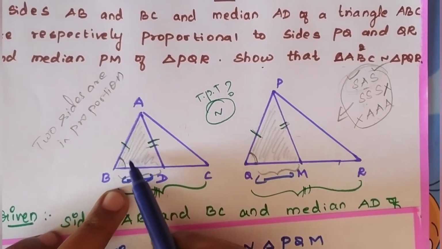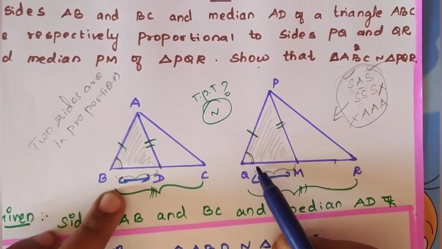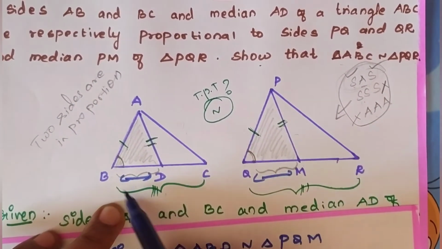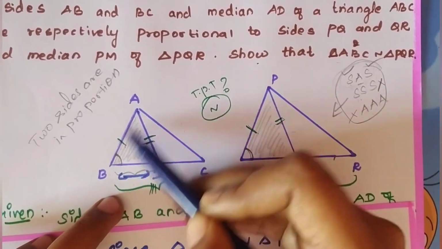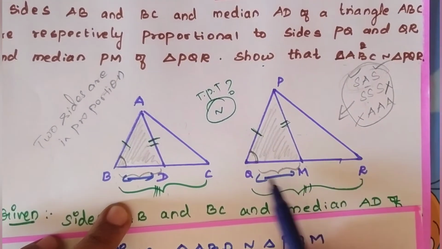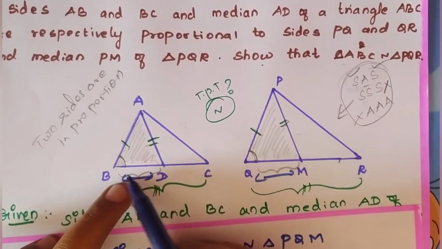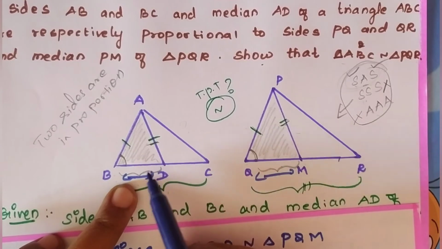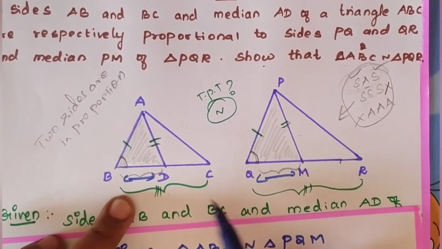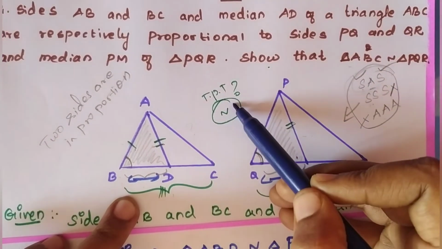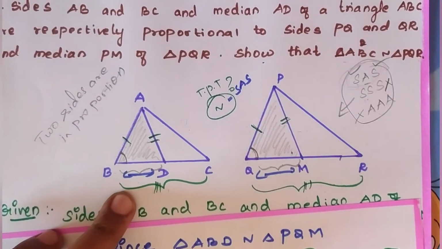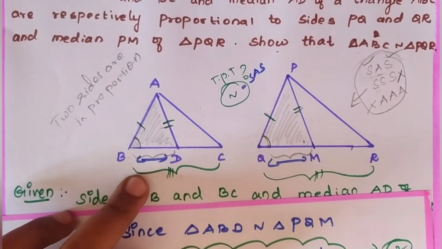Already in the given, AB is proportional to PQ and BC is proportional to QR. And now we proved that one included angle is also equal by SAS similarity criterion. We proved that the two triangles are similar by SAS. Clear all of you? Thank you.